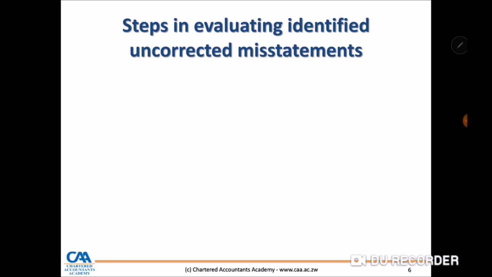So there are steps in evaluating identified uncorrected misstatements that the auditor should follow. That is, they should state the given materiality. You will remember during the year we went through materiality. The auditor calculates materiality for a particular client. Then that materiality figure is used as a benchmark to say whether the financials are materially misstated or not materially misstated, right?